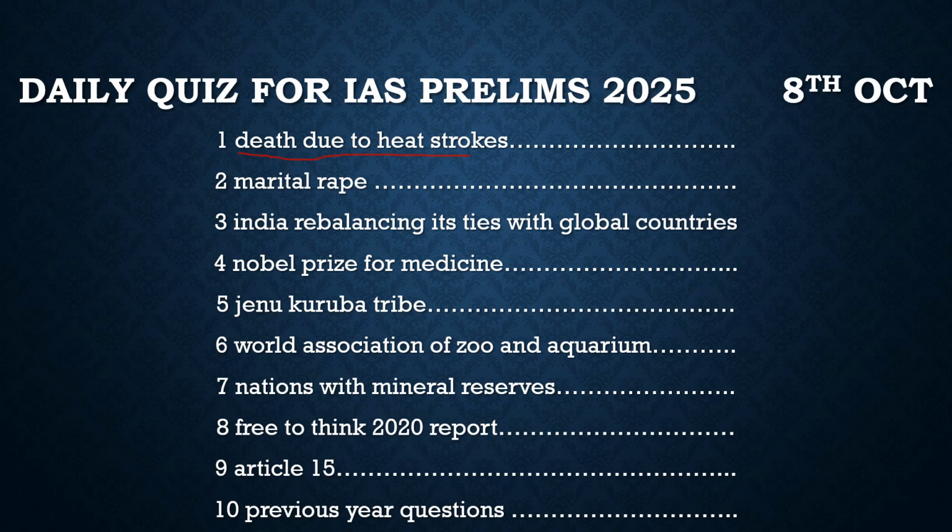The first article in the news is death due to heat stroke. So what is the context behind it? Yesterday there was the 92nd Indian Air Force anniversary, celebrated in Chennai. As we know, Chennai is a coastal area, and in the coastal areas of India the temperature remains very high throughout the year, at its peak, as it is peak summer there.